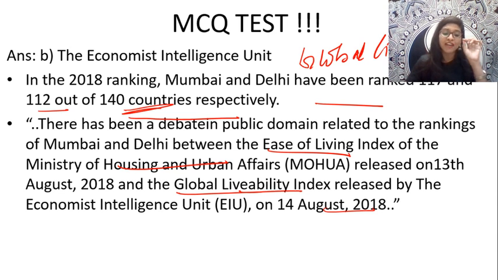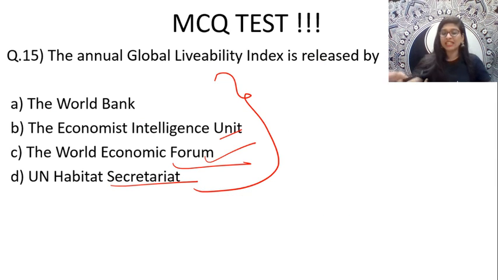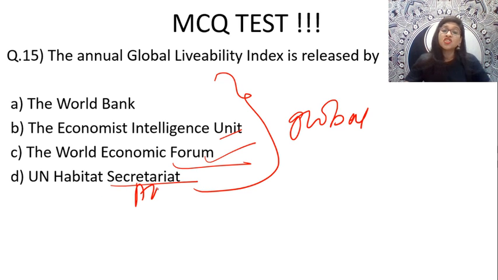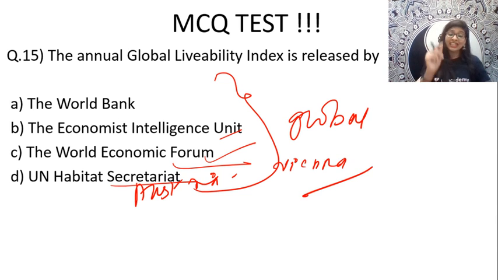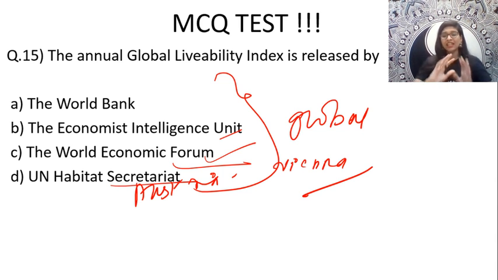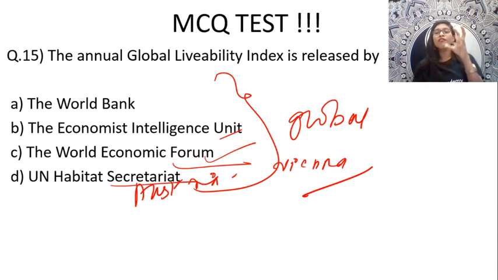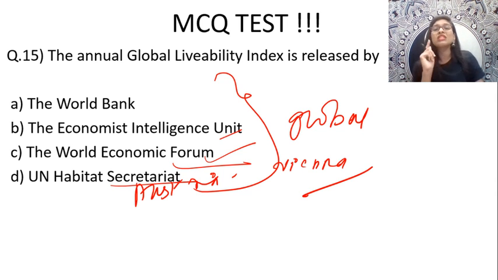And for the first time, if you see the global level as a whole, not talking about India, literally Austria's capital. What is Austria's capital, guys? Vienna, right? Austria's capital, Vienna, was ranked as the most livable of the 140 cities in the survey conducted by the Economist Intelligence Unit.